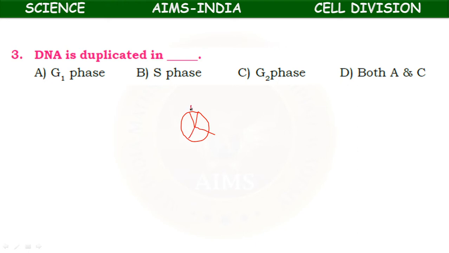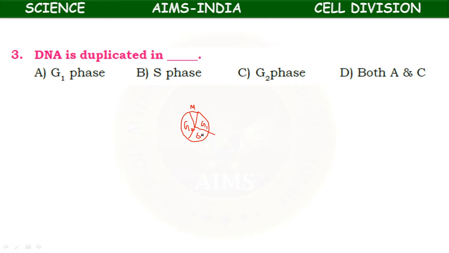So this is M phase, G1 phase, S phase and G2 phase. In G1 phase and G2 phase, the cell content, nutrients of the cell will increase.